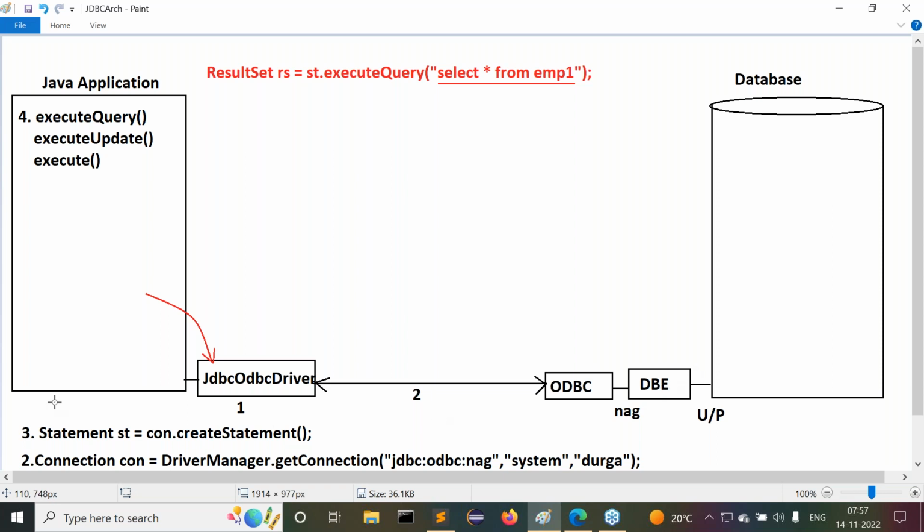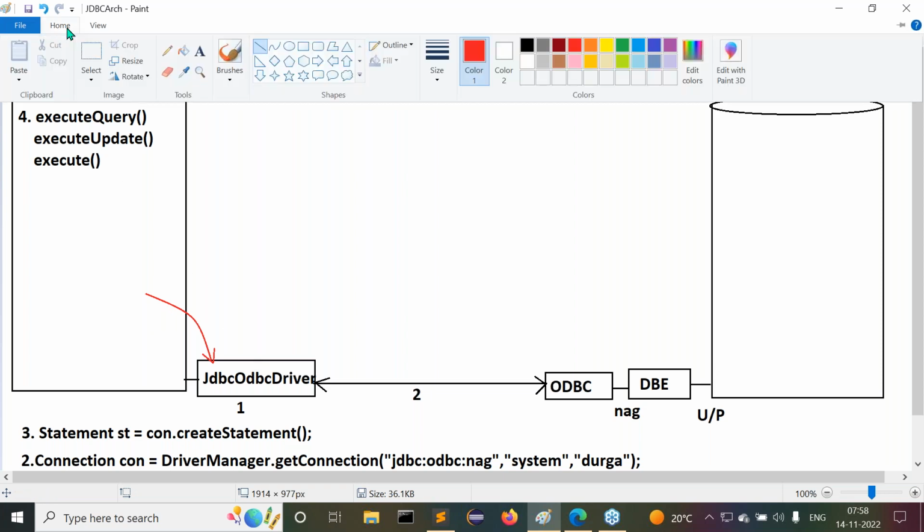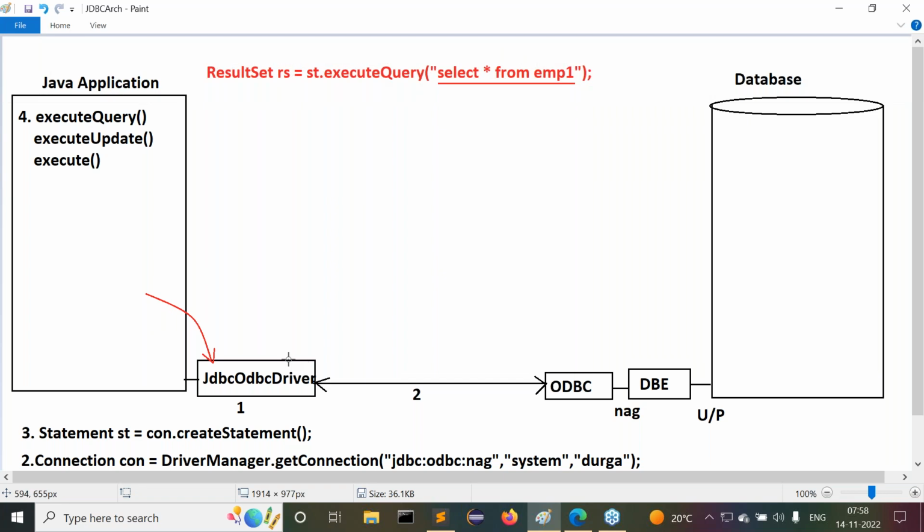That's okay, fine. Right, sir. Now this SQL query will be given to the JDBC-ODBC driver. Now the JDBC-ODBC driver will send that SQL query to the connection in ODBC representation only. The JDBC-ODBC driver will take that string, which is the Java representation, with double quotations being the Java representation. It will convert that string SQL query into ODBC representation.